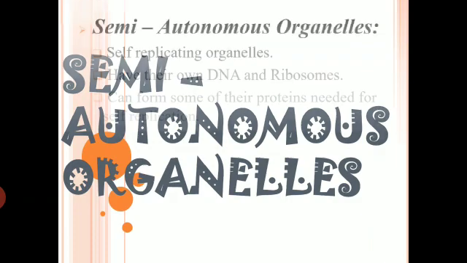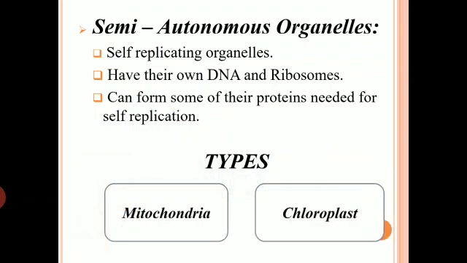So, what is this semi-autonomous organelle? Semi stands for half, autonomous means which has certain control over themselves, right? So, semi-autonomous organelles, with respect to the cell, are the organelles which are basically self-replicating in nature. They are able to duplicate themselves whenever required.